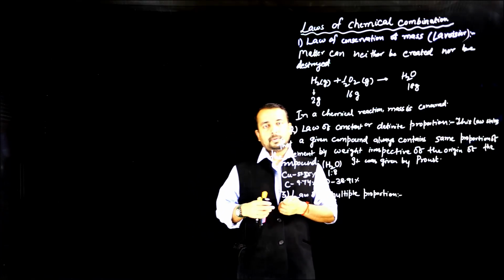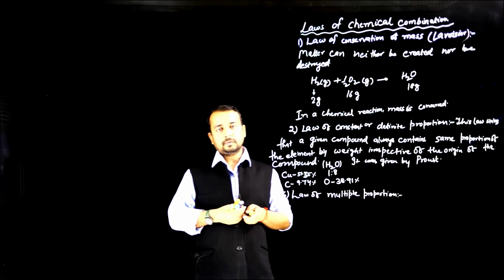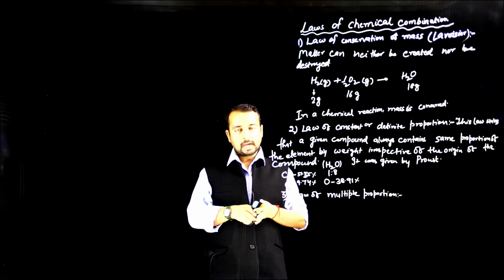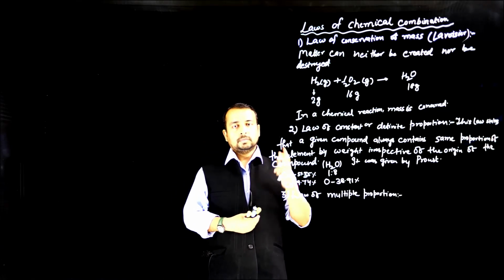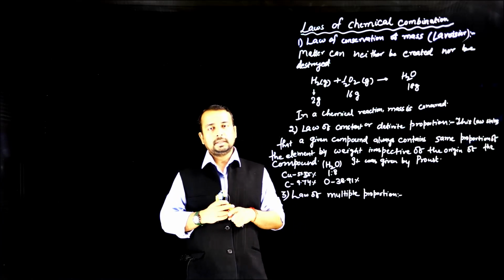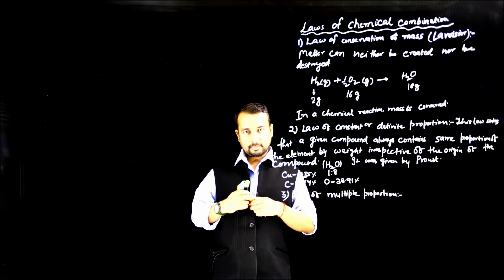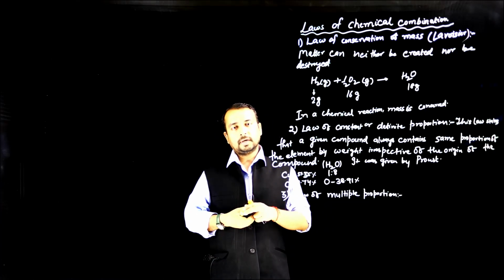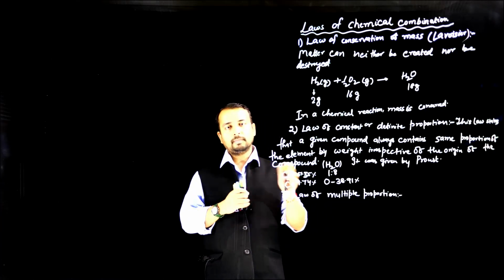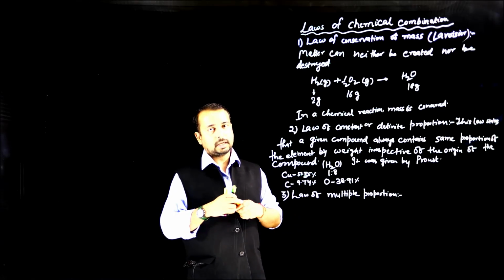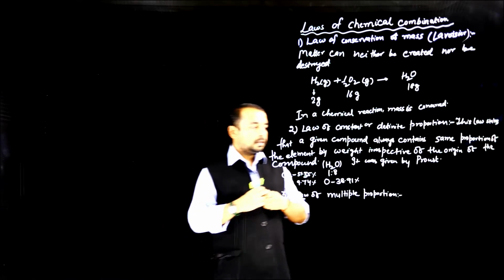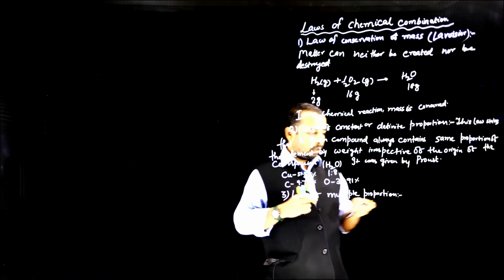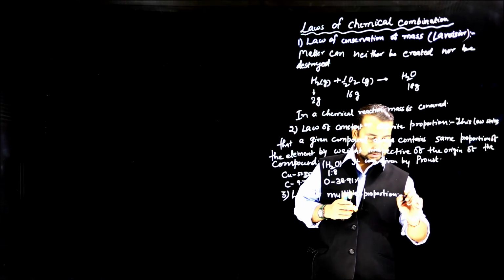Law of multiple proportion says that if two elements combine to form two or more than two compounds, then the masses of one element that combines with fixed mass of another element bear a simple whole number ratio. We'll see the example, then we'll understand better. It was given by John Dalton.